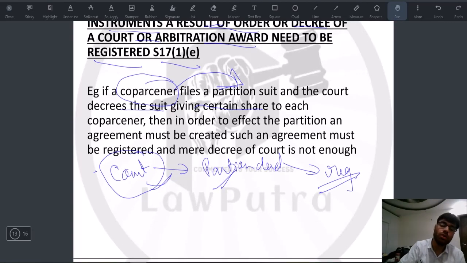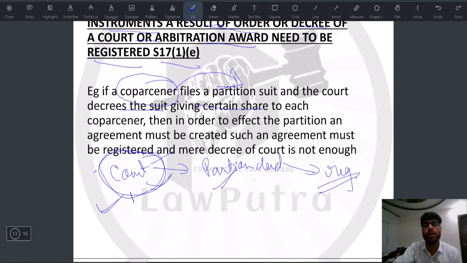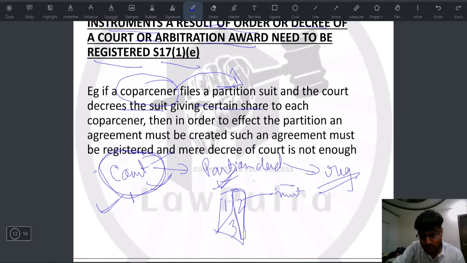But this does not mean that जो कोर्ट का order है, it will have no effect. कोर्ट का एक ऑर्डर है तो इसका पूरा इफेक्ट रहेगा फॉर ऑल पर्पसेस. सिर्फ जो एक्चुअल पार्टीशन है, जो factum of partition, that will not come into play. That is because, let's say partition happens and everyone gets a share in the property, 1, 2, 3, everyone gets a share. तो आपको revenue department जाना होगा, you will get, let's say, registry in your name, then there will be certain mutation entries. In order for these things, a partition deed is necessary, and that is why this clause has been included.